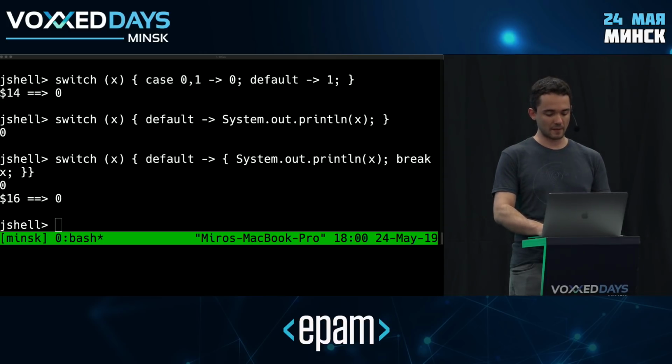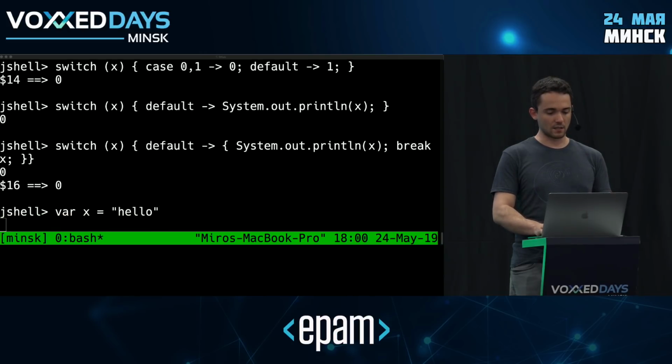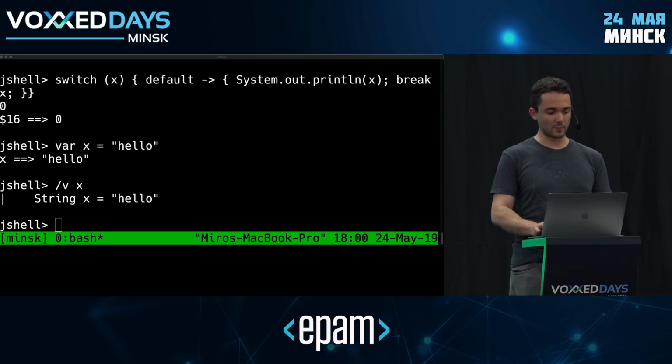So I can create a variable like this, and if we take a look at this variable, you can see that it's actually stored as a string. So this was correctly inferred as a string, right? We're not getting rid of static types or anything like that. We're just inferring based on the surrounding context. This is a string and will always be a string.